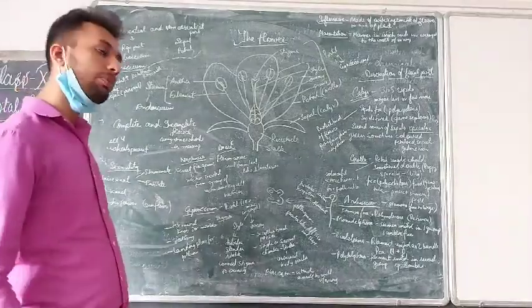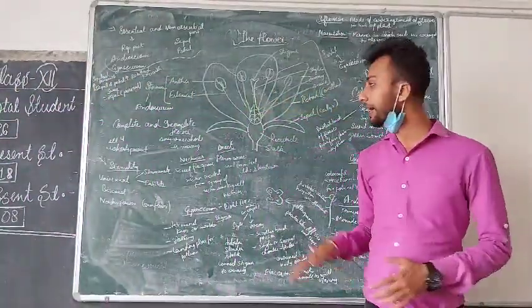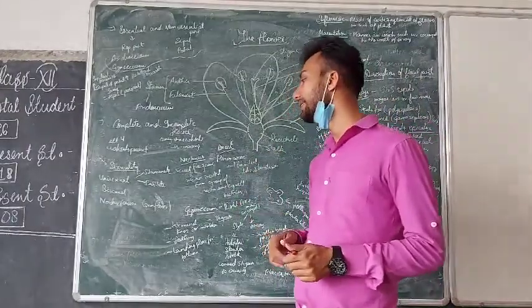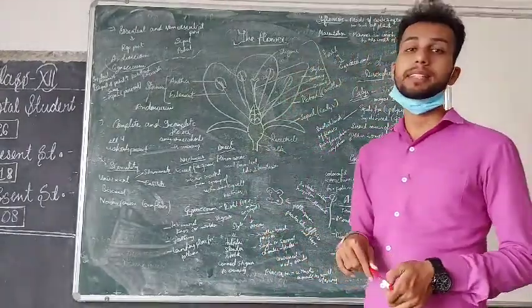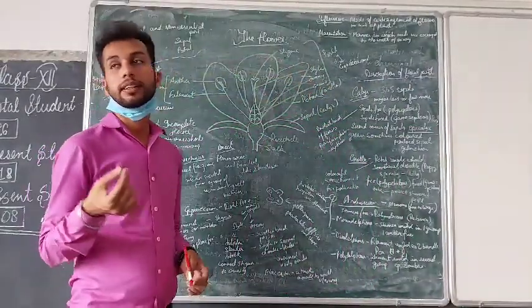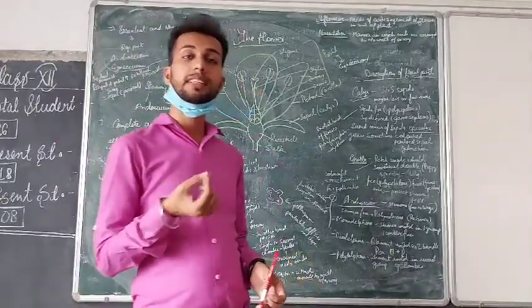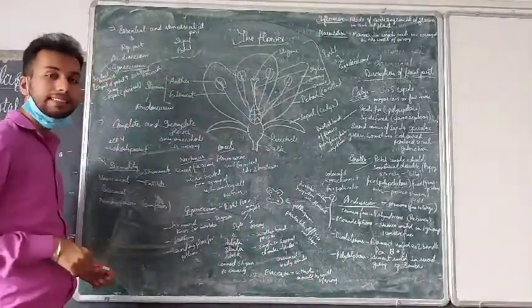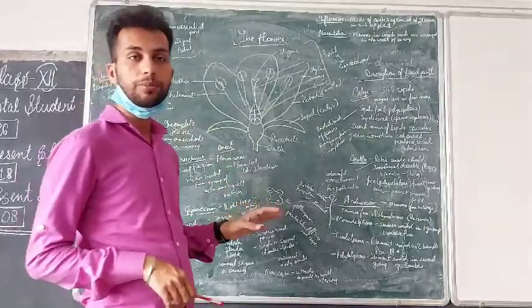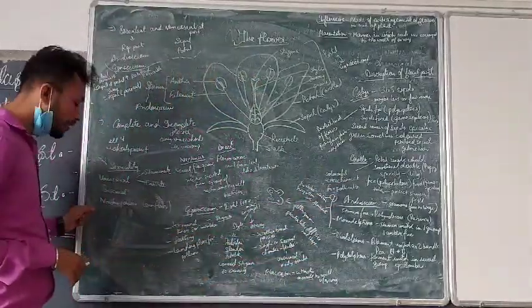Bisexual condition means both the male and female parts are present in a single flower, and that is called a bisexual flower. The best example is the hibiscus flower, which we call the gurhal flower. It has both the androecium and gynoecium, and all four whorls are present, so it is a complete flower also. Now coming to the neuter flower.